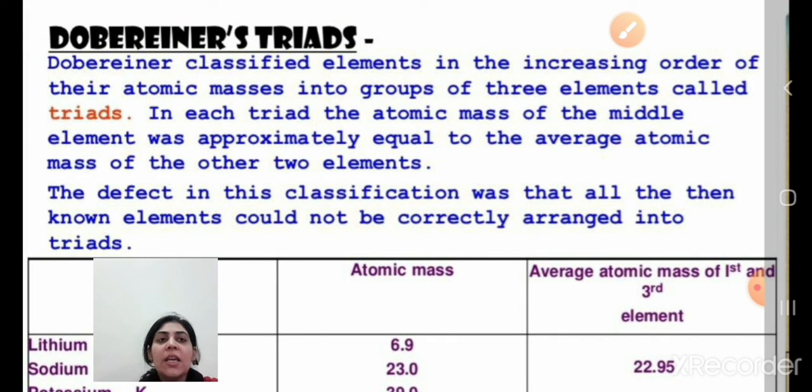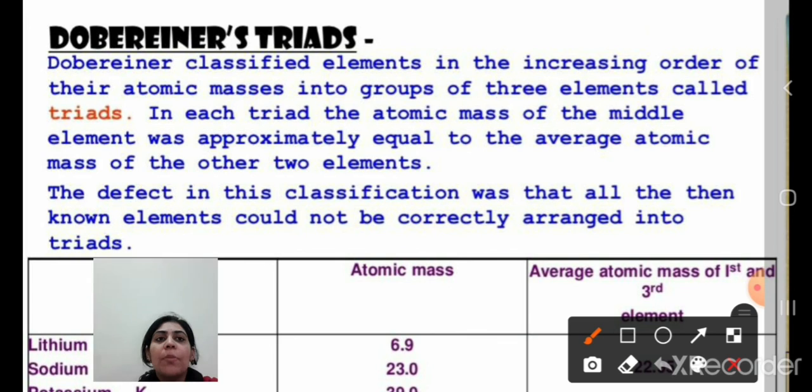So Dobereiner classified the elements in order of increasing atomic masses into groups of three elements called triads. In each triad, the atomic mass of the middle element was equal to the average atomic mass of the other two elements. This is the Dobereiner triad law, given by the scientist Dobereiner. This law says that the atomic mass of the middle element is approximately equal to the average atomic mass of the other two elements.